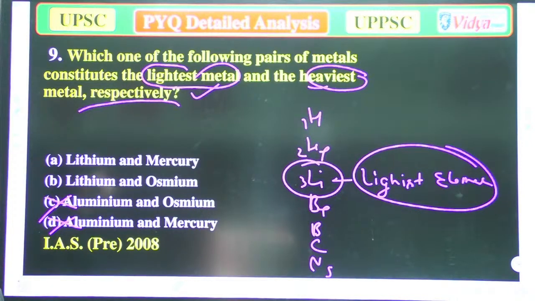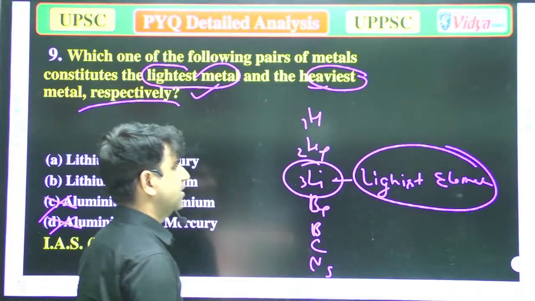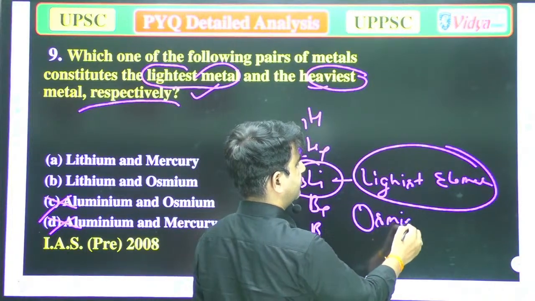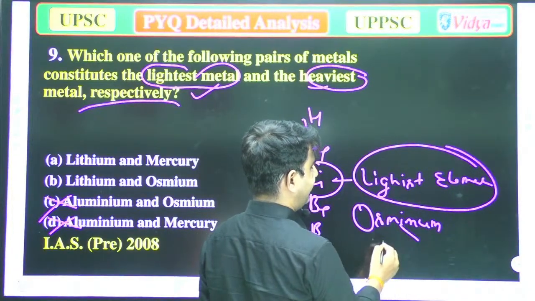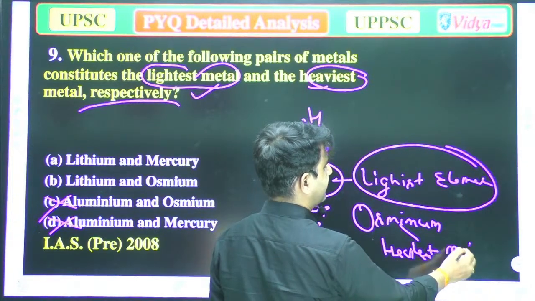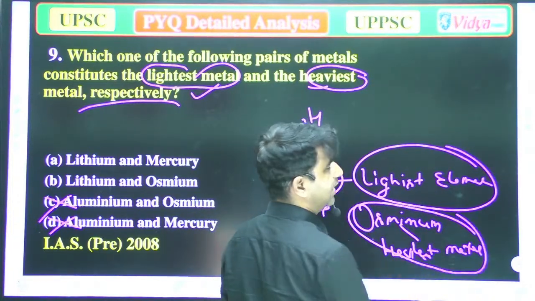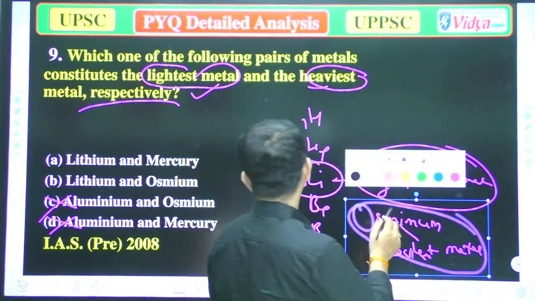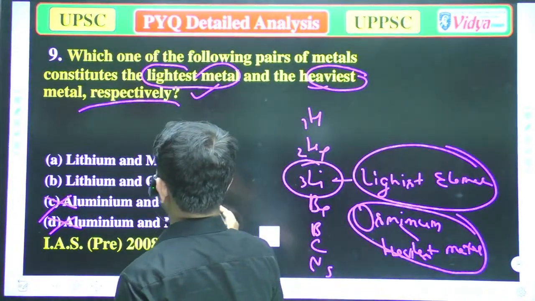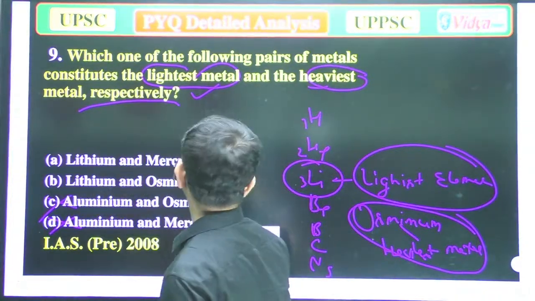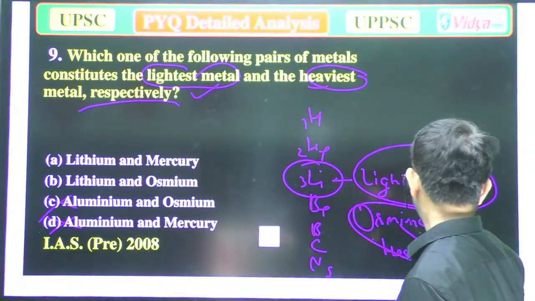And after that, the heaviest metal, osmium is the heaviest metal. So option B is correct. So now we'll move to the next question.